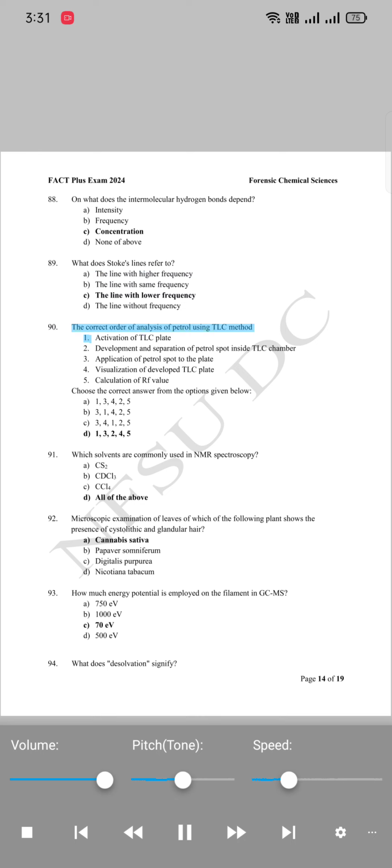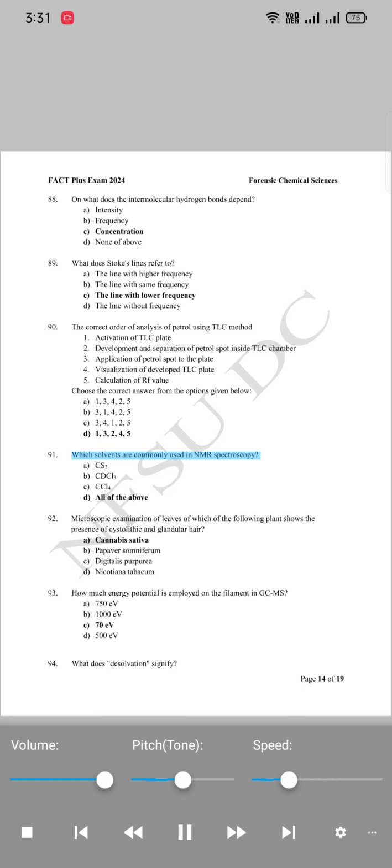90. The correct order of analysis of petrol using the TLC method: 1. Activation of TLC plate. 2. Development and separation of petrol spot inside TLC chamber. 3. Application of petrol spot to the plate. 4. Visualization of developed TLC plate. 5. Calculation of Rf value. Choose the correct answer from the options given below. A. 1, 3, 4, 2, 5. B. 3, 1, 4, 2, 5. C. 3, 4, 1, 2, 5. D. 1, 3, 2, 4, 5.